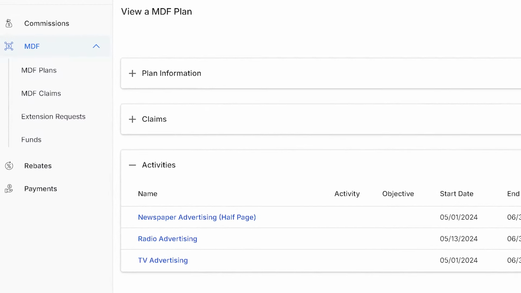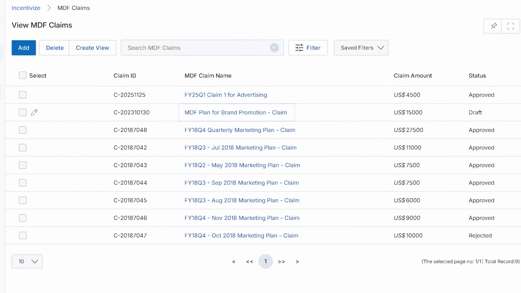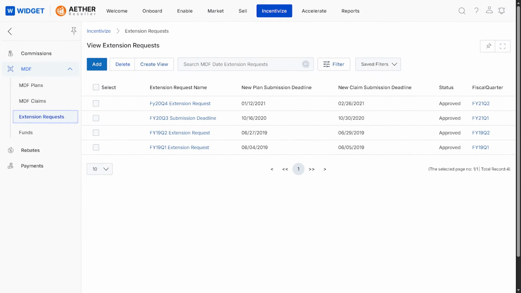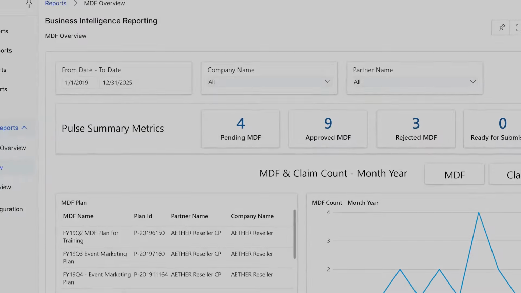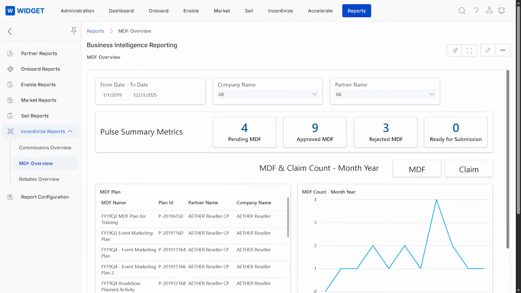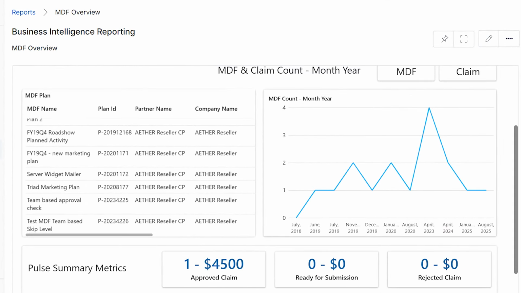Once activities are completed, partners submit MDF claims for reimbursement. Each claim is validated against the MDF rules engine to ensure compliance. When timelines change, extension requests allow partners to request additional submission windows while maintaining approval control. MDF reports provide complete visibility into fund utilization, partner performance, and return on investment, all driven by rule-based data.